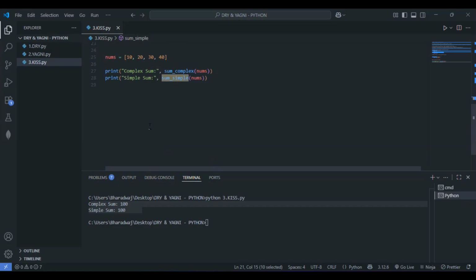Let me summarize whatever we have learned so far. Just listen to this. Some important points I'll mention. Just try to keep this in mind, right? So the KISS principle is equivalent to: keep it simple, stupid, right? So we have to avoid overcomplicating our code when a simple solution works. And one more thing here, in Python, we prefer built-in functions, straightforward logic, and readability always, right? And simple code is always equivalent to fewer bugs plus easier maintenance, right? So this is about the KISS principle, right?